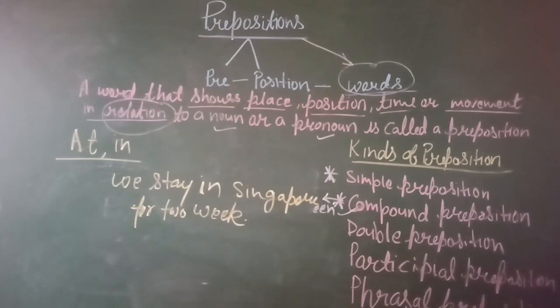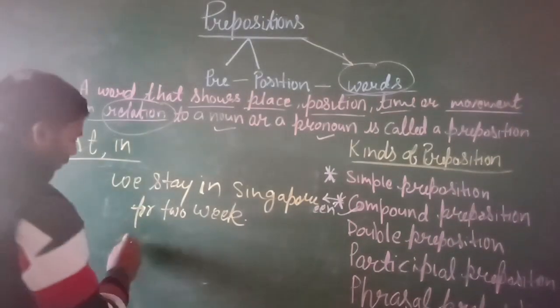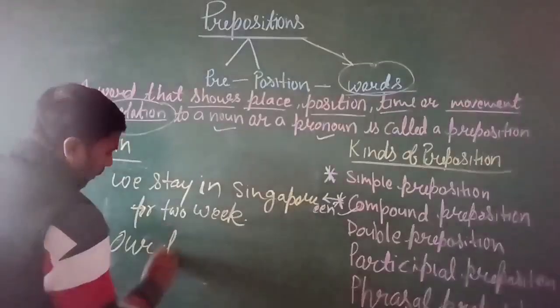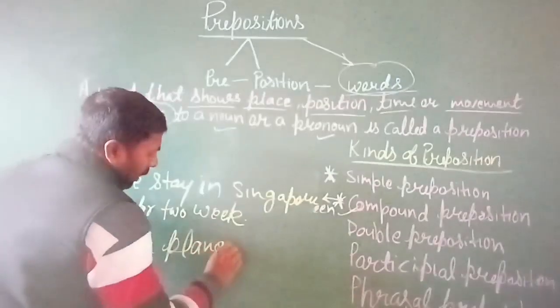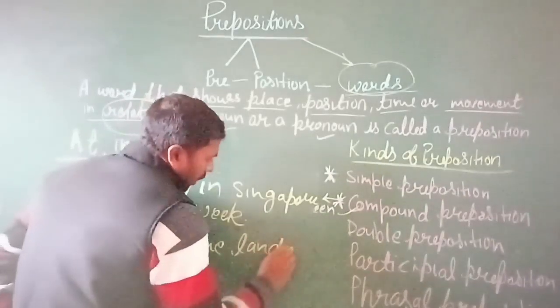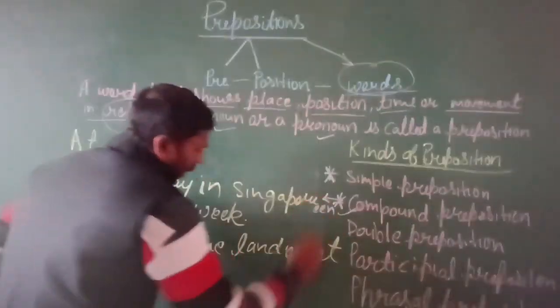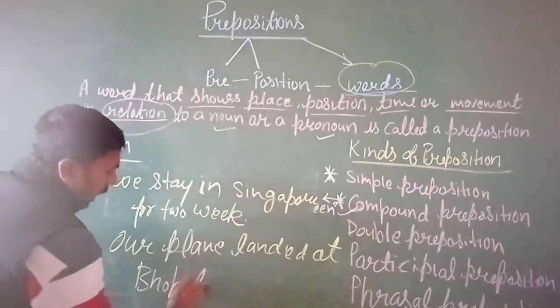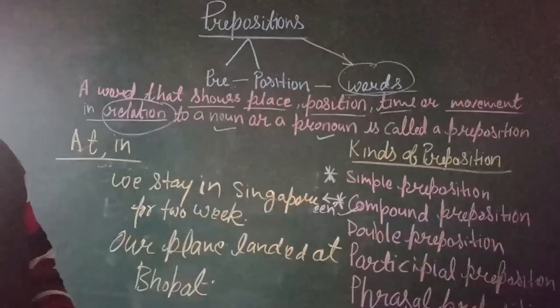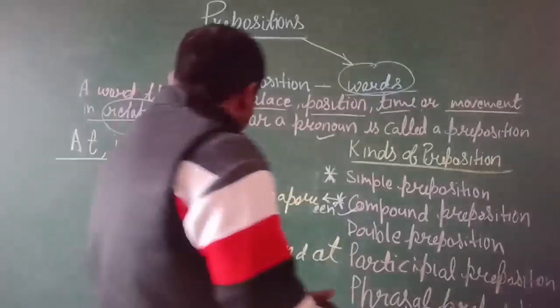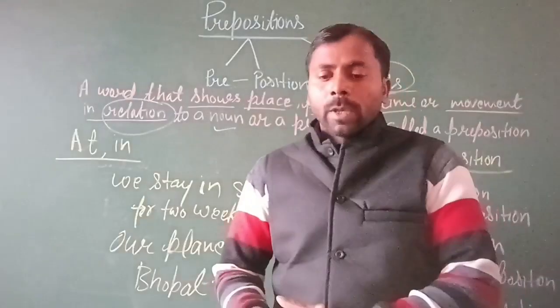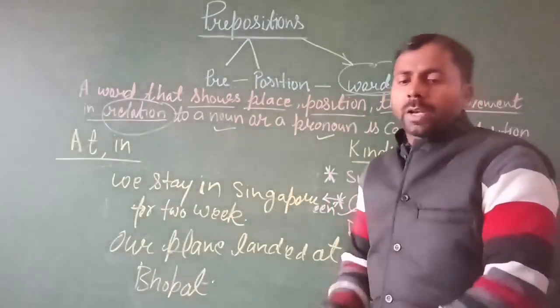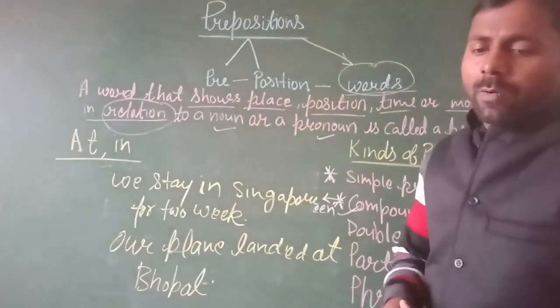And next is: our plane landed at Bhopal. So here we use in when we are talking about a place.